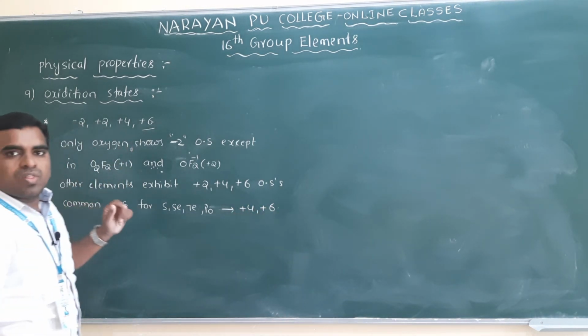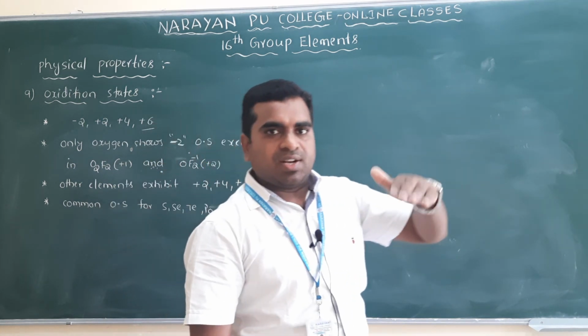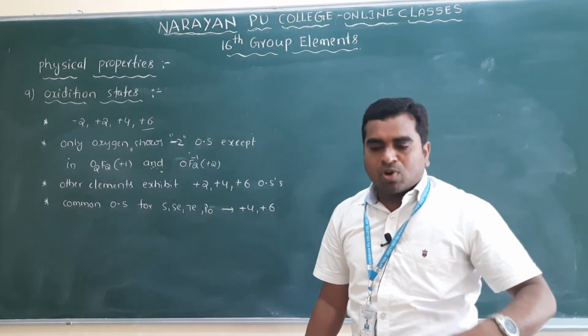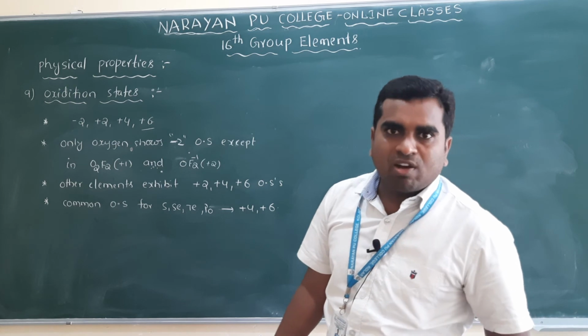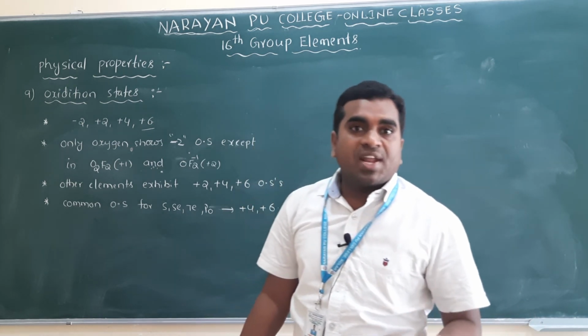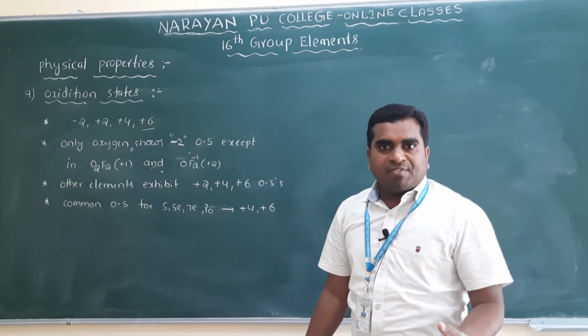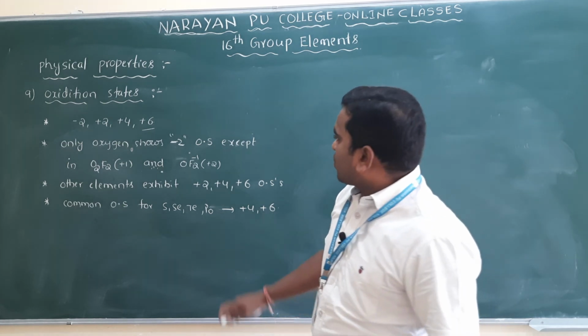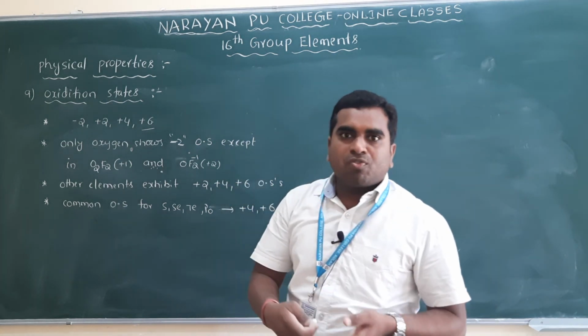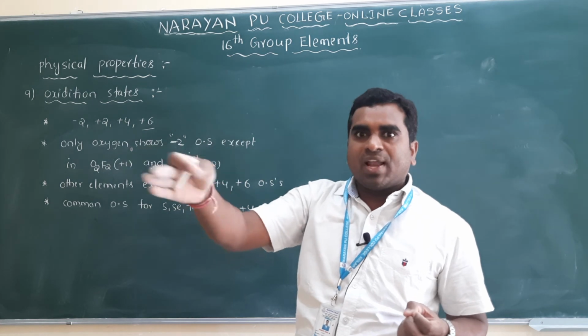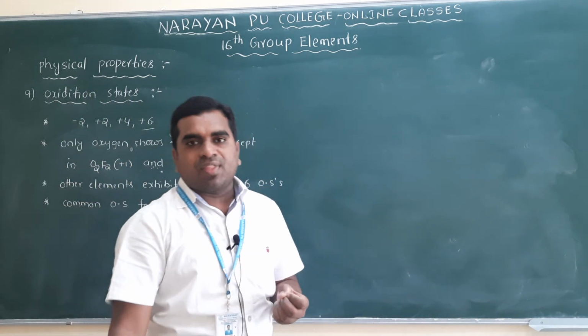But you know that +6 oxidation state stability decreases and +4 oxidation state stability increases down the group, because of the inert pair effect, which we have already discussed. Because of the inert pair effect, the s electrons will not participate in bond formation, so only the 4 p electrons are involved in bond formation.